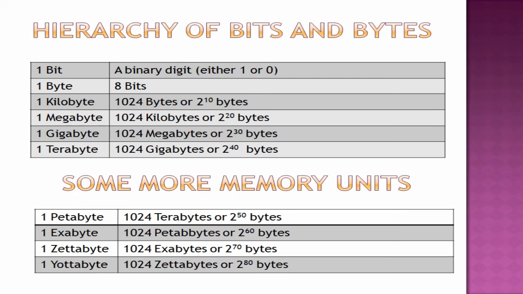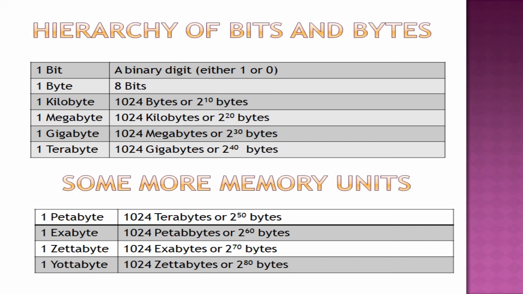1 megabyte then. So the next unit is 1 megabyte. 1 megabyte is equal to 1024 kilobytes or 2 power 20 bytes. After megabytes, 1 gigabyte. 1 gigabyte means what? 1 GB. You would have heard this GB, MB and all, no? Gigabyte is GB. 1 GB is equal to 1024 MB, that is megabytes, or 2 power 30 bytes.